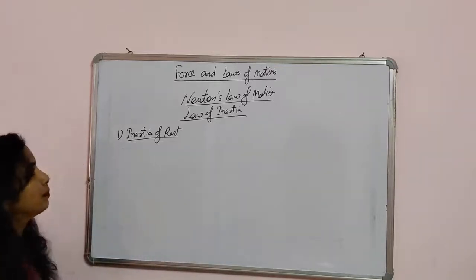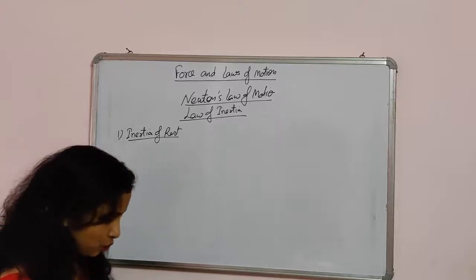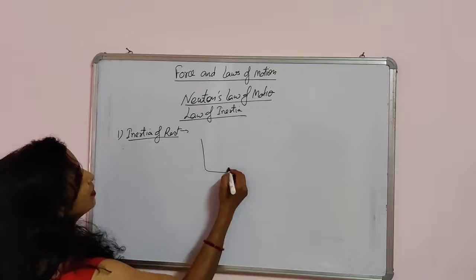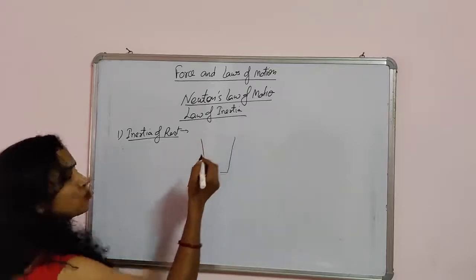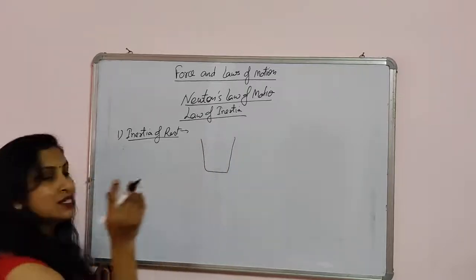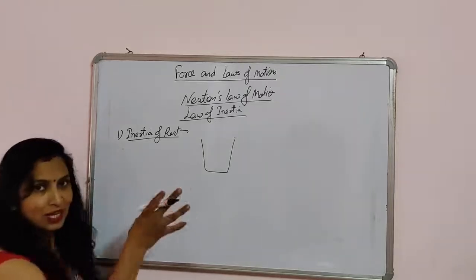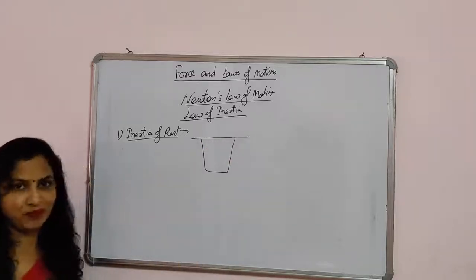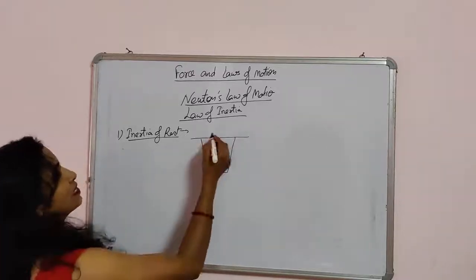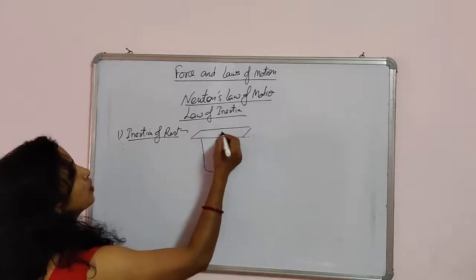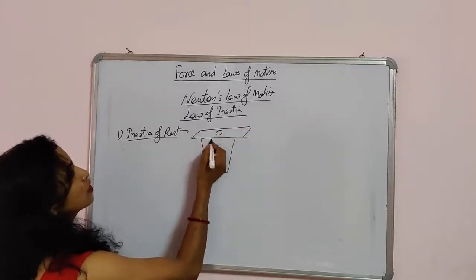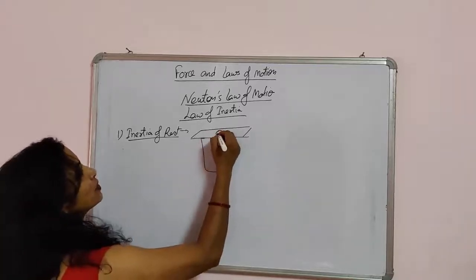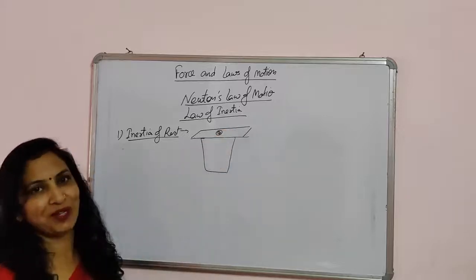I am going to explain some examples of the inertia of rest. So one example is, you have probably seen this activity. I think you've done this activity at your home. This is a glass tumbler, and we placed a cardboard over it. This is a cardboard, and we place a coin on this cardboard. So this is a glass and we place a cardboard over it with a coin of 10 rupees. Yes, this is a 10 rupee coin.